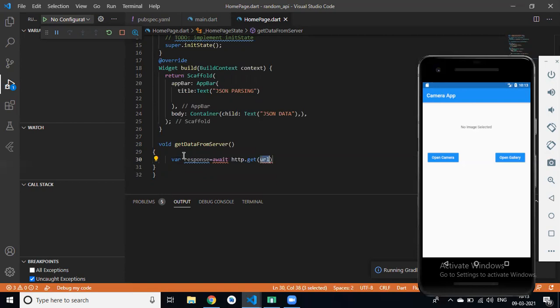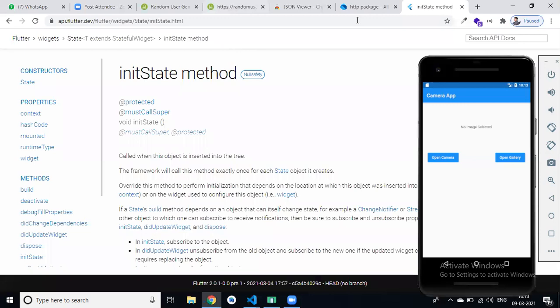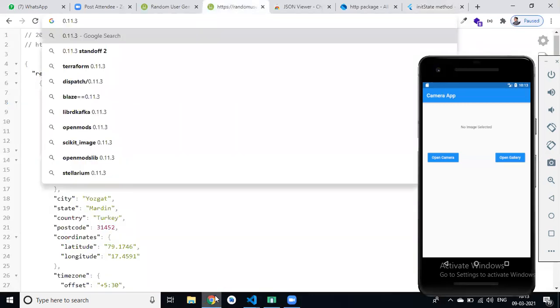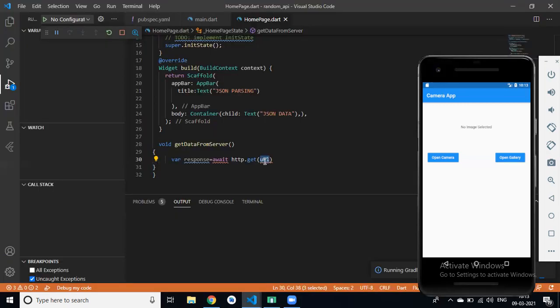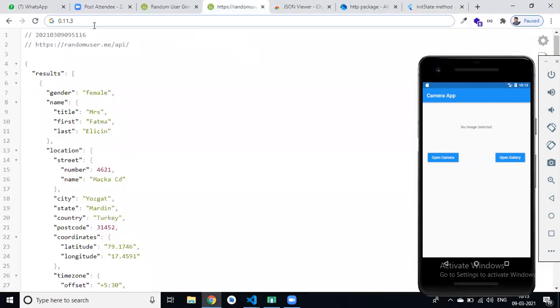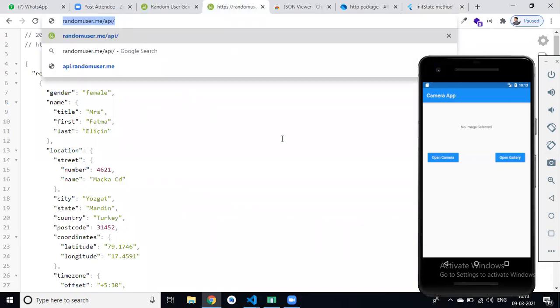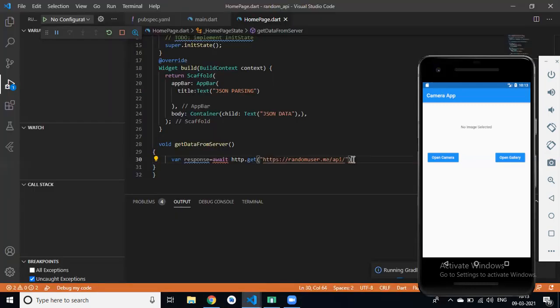If you want to perform a post method, then you have to write http.post, then the URL, then the parameters. Here we have to pass the URL, so I have passed this URL.